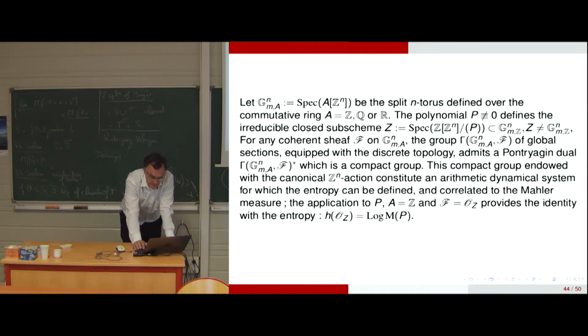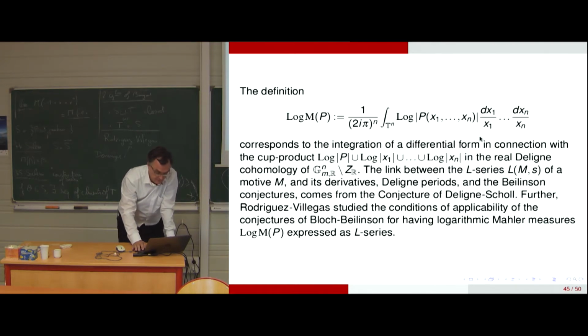So the application to the Laurent polynomial, with A equals Z, provides the identity with the entropy. So there is a logarithmic Mahler measure appearing like that. And the reinterpretation of the expression of the logarithmic Mahler measure corresponds to the integration of a differential form in connection with a cup product. So it's written like that in the Deligne homology.